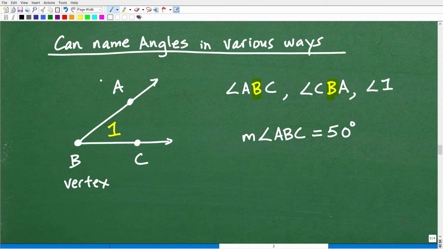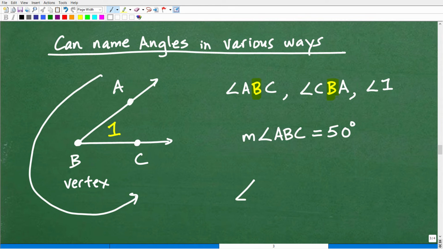So we can go this way. You can go A, B, C. You have to go in order. So we can use a little angle notation like this, a little angle symbol just like that. So it's angle, then you go A, B, C. Remember, B is in the middle, that's the vertex. So if I look at angle ABC and I want to reconstruct that, I know that B is the vertex. So BA is one side, and then BC is another side of that angle.